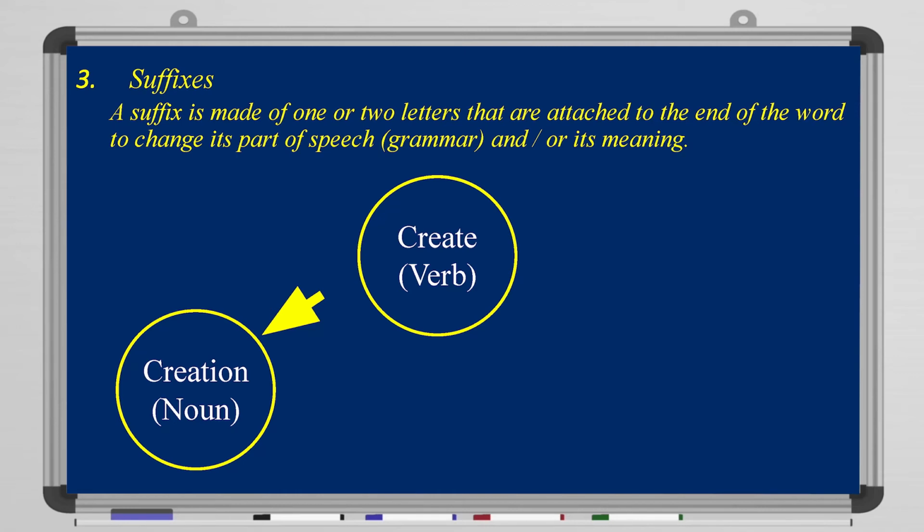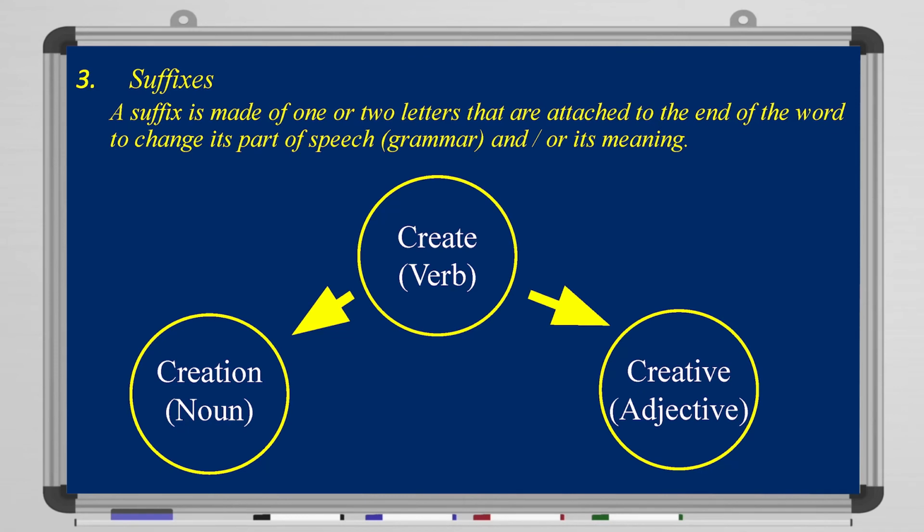Okay, let's take another example from create as well. We can be creative. Creative: we added IVE at the end. We added IVE to make it an adjective. It becomes creative. So from the word create, we had two or more words: creation and creative. A noun, a verb, and an adjective. So suffixes change the part of speech of the words and also the meaning.